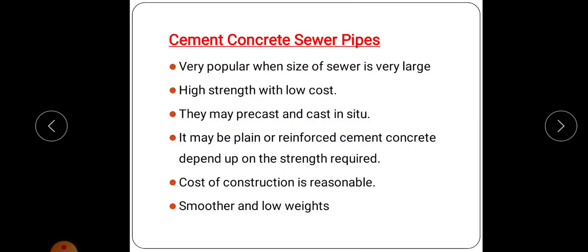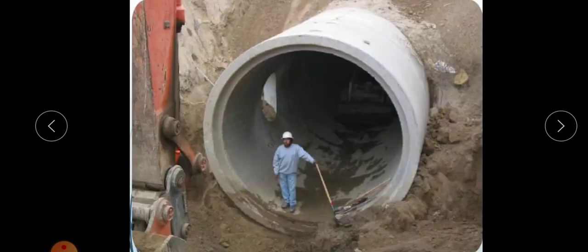Next are cement concrete sewer pipes. They are very popular when the size of the sewer is very large, and they have high strength with low cost. They may be precast or cast at the site, and may be plain or reinforced cement concrete depending upon the strength required. If you want more strength, it will be reinforced, otherwise plain cement concrete. The cost of construction is reasonable, the surface is smooth, and the weight is low. So these are cement concrete sewer pipes.